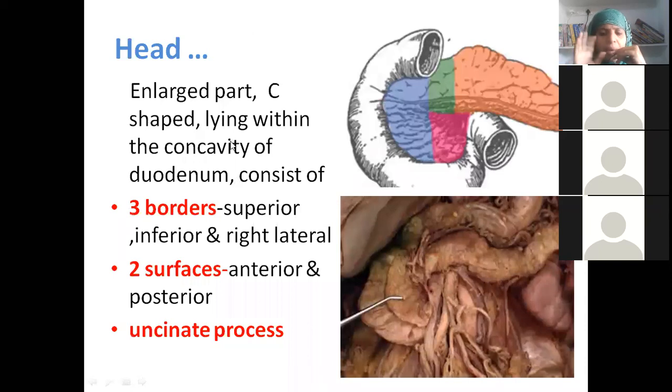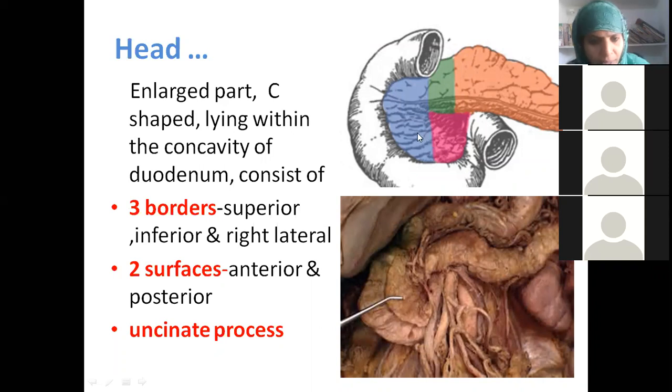Okay, now see here, let us describe each part. When you go to the dissection hall and do dissection, this is the liver. And this is the C-fold of duodenum. And whatever gland we are finding like this, this is our pancreas. It will be quite colorless. Head, neck, body, tail. What is this visceral organ? Kidney. Very good. These are the branches of the superior mesenteric artery, so that gives some idea. The enlarged head is the enlarged part which is lying in the C-fold of duodenum, within the concavity of the duodenum.